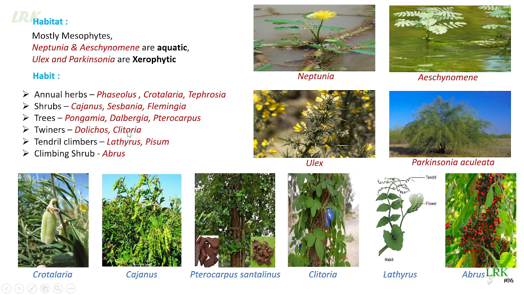Dolichos and Clitoria are twiners. You can see here, this is Clitoria, it is a climber. Then tendril climbers are also seen, the plants which climb the support with the help of tendrils. Lathyrus and Pisum are tendril climbers in this family, and a climbing shrub is also seen. This is Abrus precatorius, which grows very bushy, and it is a climbing shrub. So this is regarding the habit of this family.